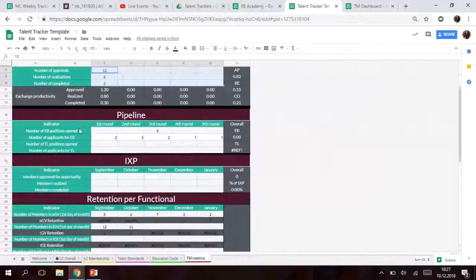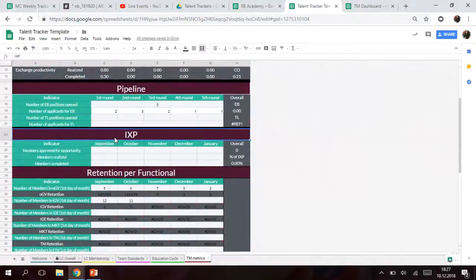So you can see pipeline for EB, for TL, doesn't matter. We have IXP number, and it was already part of our explanation. We have 2 different IXP types, let's say. One of them is approving, having approvals from our members, and one of them is recruiting our previous realizations to our SES members. This is approving part from our members.